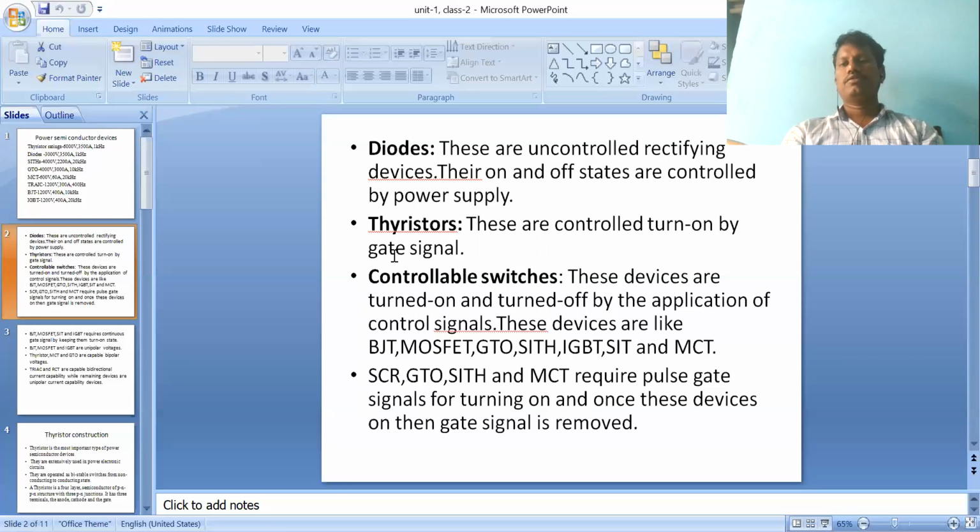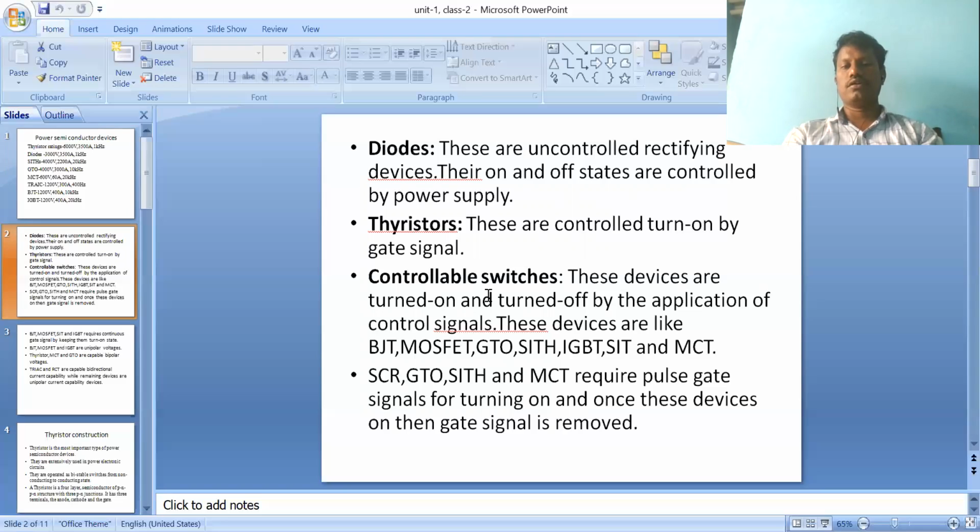The devices are called by different names, either SCR, IGBT, MOSFET, SITH, MCT, GTO, like that. That is the meaning of thyristor family devices. That's why I have taken thyristors as devices turned on by a gate signal. What are the controllable switches?